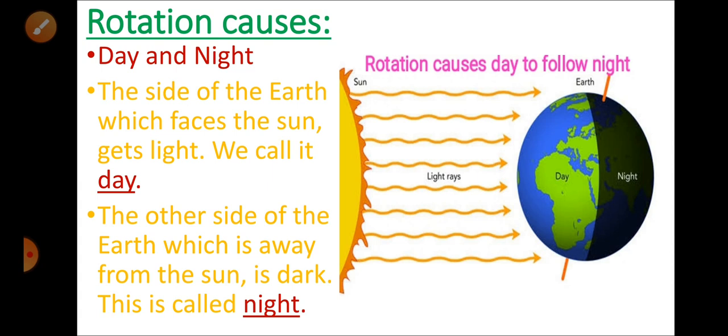Rotation causes day and night. Look at the picture children. The side of the earth that is facing the sun receives sunlight. So we call that day. And the other side of the earth which is away from the sun is dark, and we call it night. So rotation causes day to follow night.